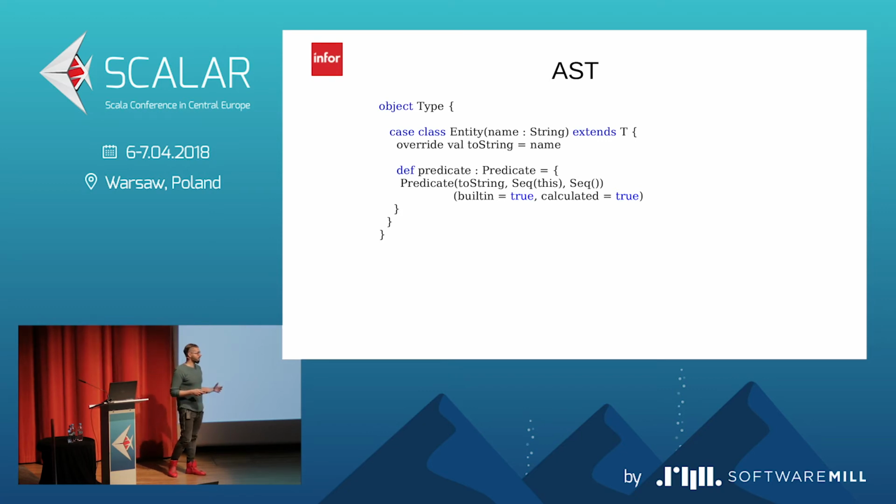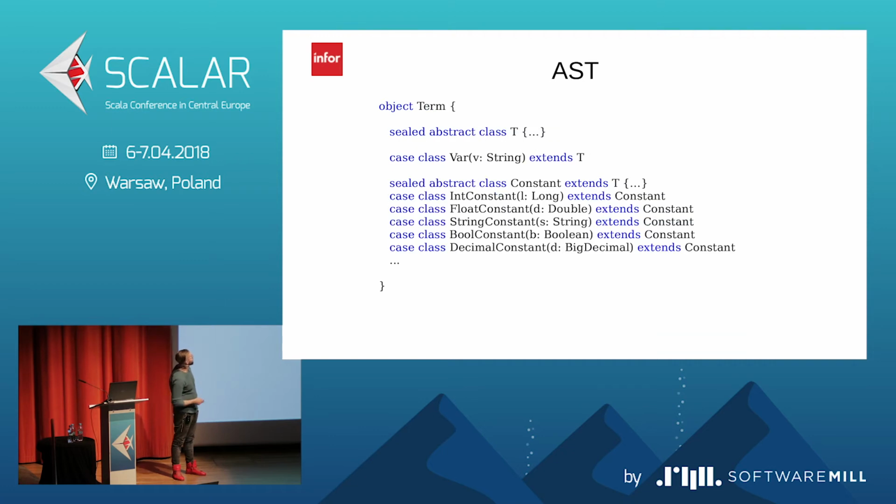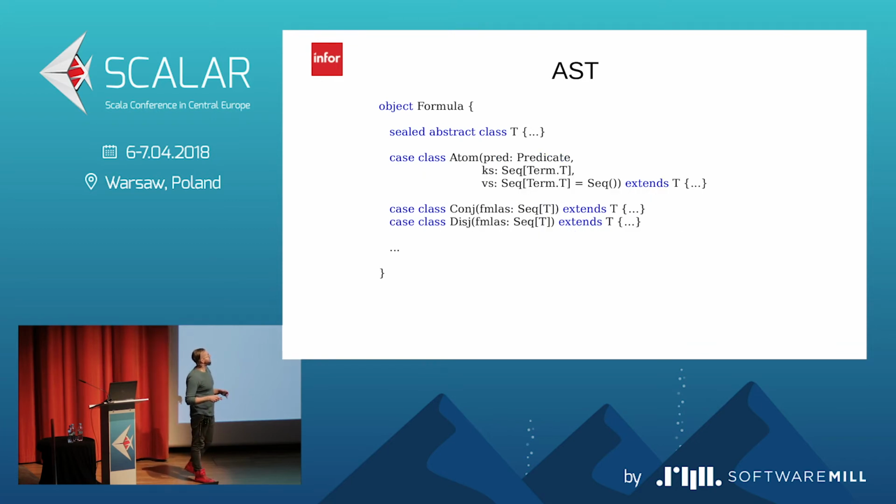And the next thing is we need to have in the AST, the abstract syntax tree, the terms, which are the leaves on the tree. So for bound variables, these are the terms. And for terms, we have the variable, we have the constant, the different one for int, for float, decimal, and so on. The situation is, with predicates, we cannot build the rule, because in predicates, values are not bound, variables are not bound, so we need to have the bound variables.